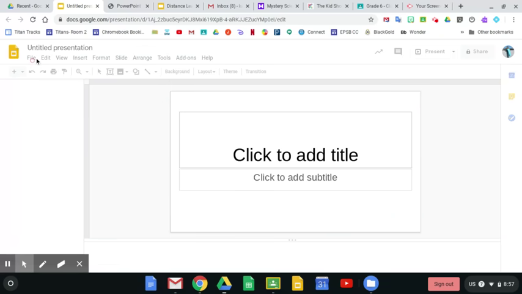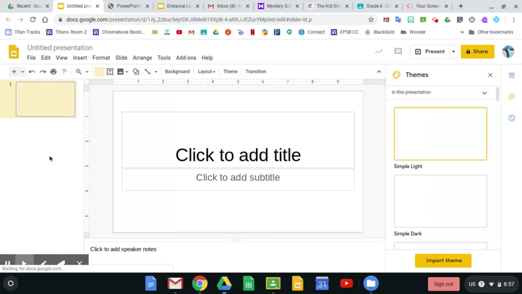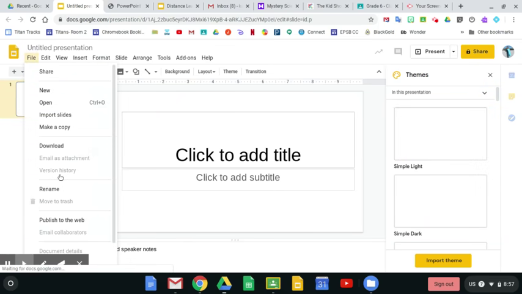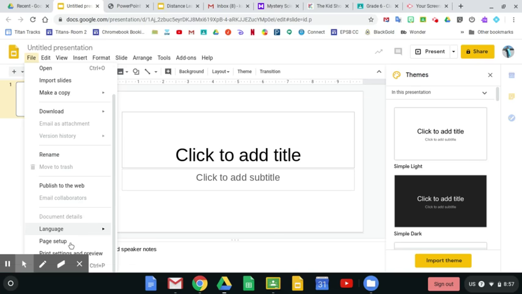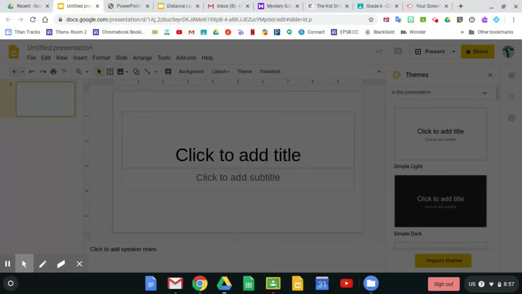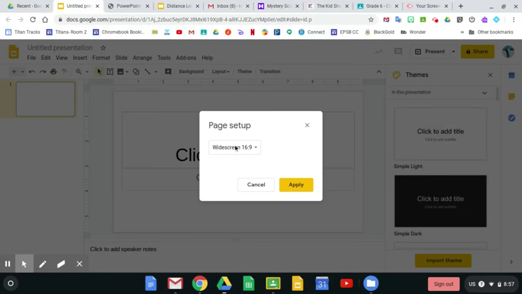So if you go File, Page Setup, and you can actually customize this.